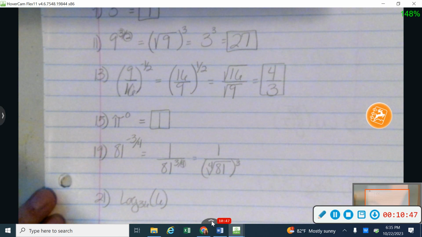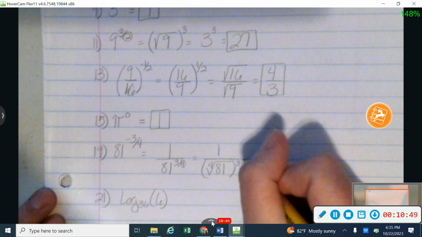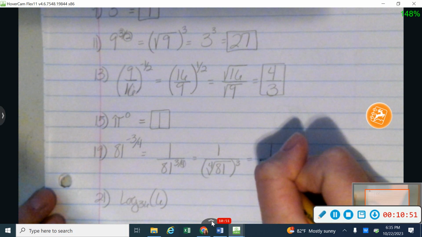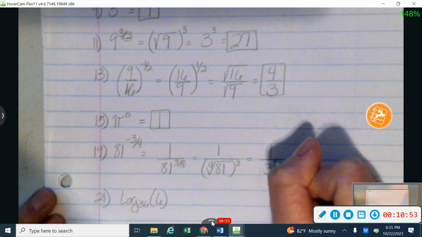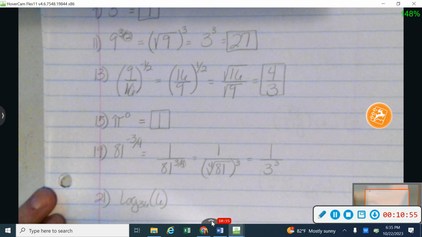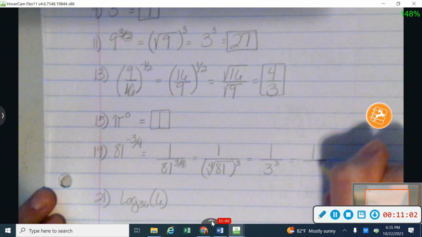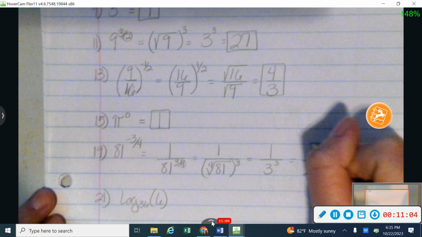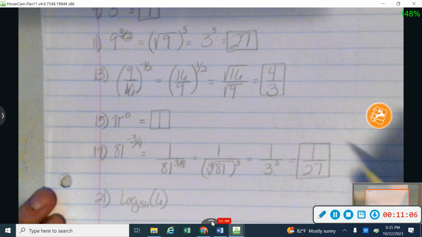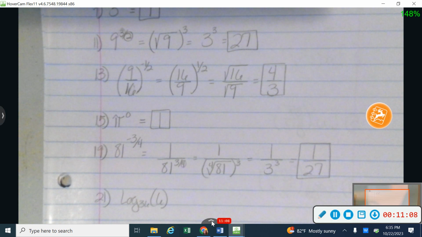So this one's your type of root, and then this is what the power is going to be. All right. Looking up above at my list that we made, I find out that 3 to the 4th power is 81. So the fourth root of 81 is going to be 3. And then 3 cubed is going to be 27. So again, keep that list up there kind of handy, and also commit to memory.